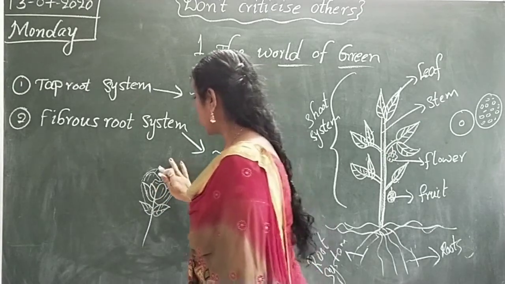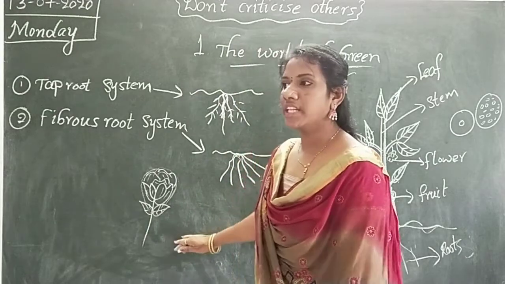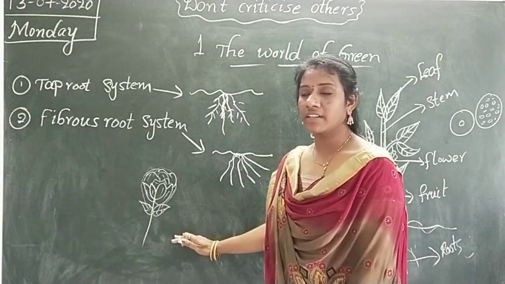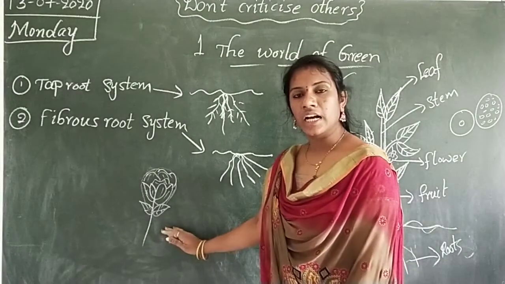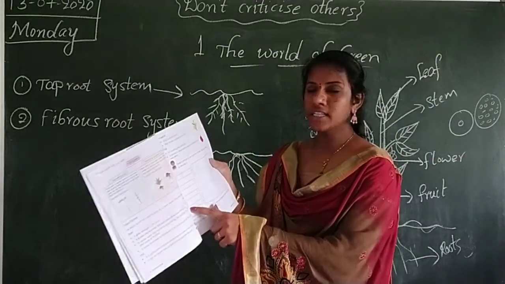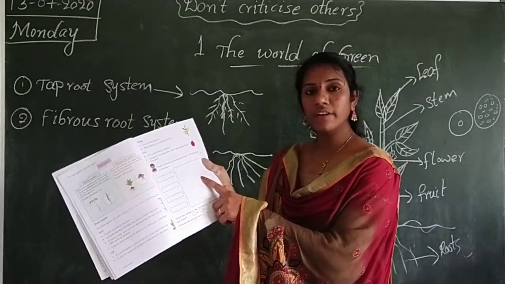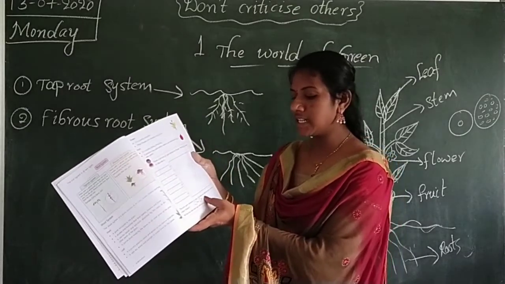For example, I am drawing here one rose flower. So how is it? What is the color of the flower, and what are the petals and what are the sepals? So I am discussing. Here you have to write different parts, and here you have to draw one flower and describe it with words. Here see, discuss your answers in the class with others.